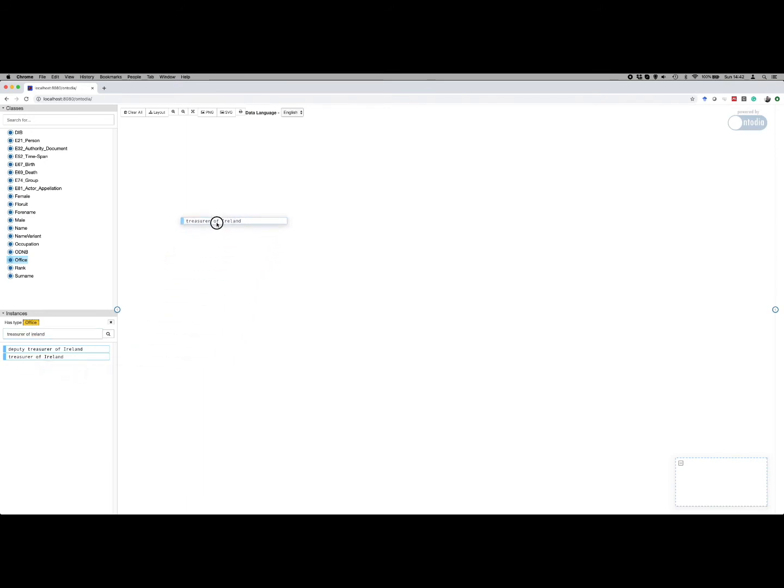It is of the type E74 Group, but according to our ontology, it's also of the type office. I'm interested in the people. There are 46 people currently associated with that office.